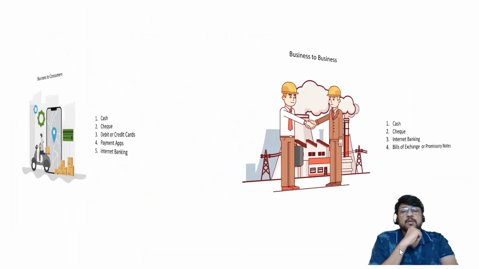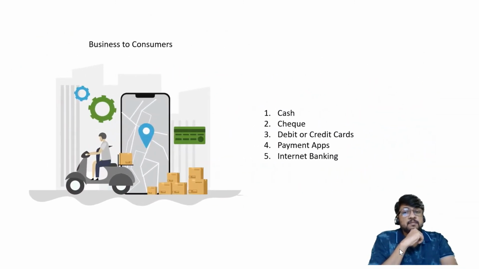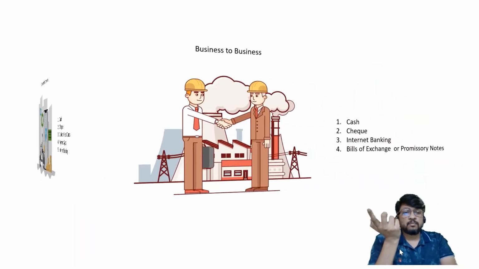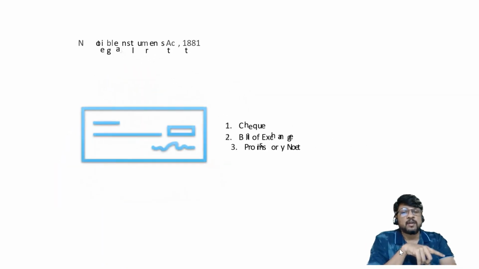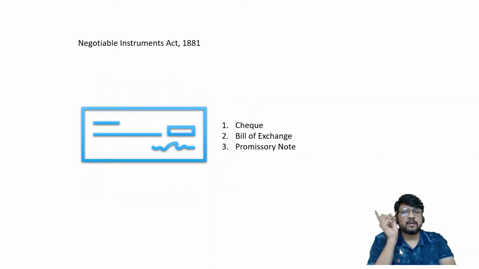We talked about 2 different types of businesses, B2C and B2B. We understood the way in which transactions can be completed. In B2B, there is a problem. Transactions are big value transactions. So it is better to use either check or internet banking or bill of exchange or promissory note. Check, bill of exchange, promissory note are called negotiable instruments. They are covered under the Negotiable Instruments Act of 1881.